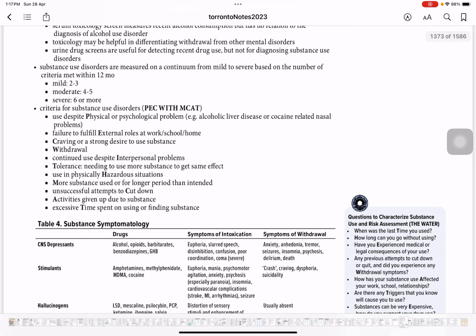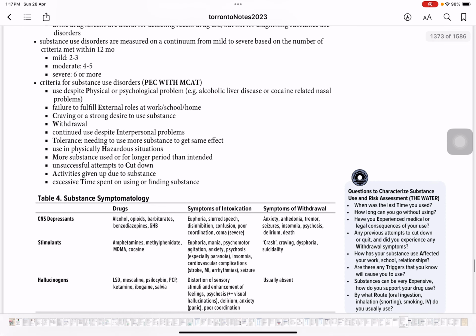Use in physically hazardous situations, like they'll be driving and they'll be having the drugs. So this is hazardous situation. More substance use and for longer period than intended. So they continue to use the opioid despite the doctor telling them that they need to cut down. They continue using it. Unsuccessful attempts to cut down. Activities given up due to substances. Excessive time spent on using or finding substances.